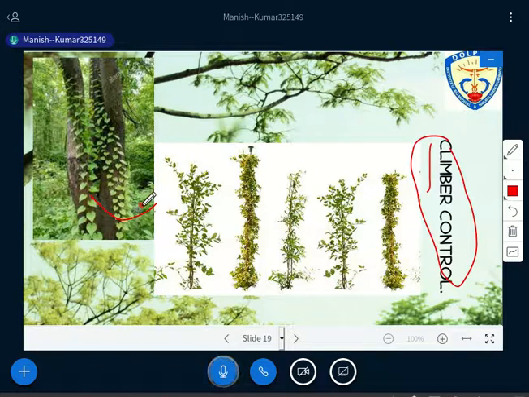So this is all for these tending operations. The rest of the tending operations will be discussed in the next video.